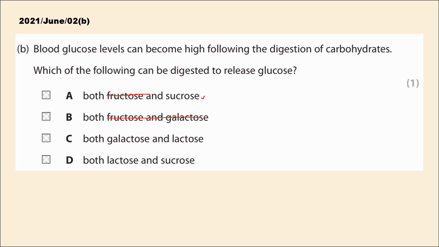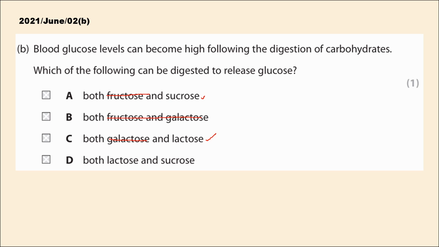Option C, galactose and lactose. Galactose is a monosaccharide, so it doesn't release glucose. However, lactose is a disaccharide which is made up of one glucose and one galactose molecule, so it can release glucose when digested. But since galactose doesn't fit, option C is not the right answer.